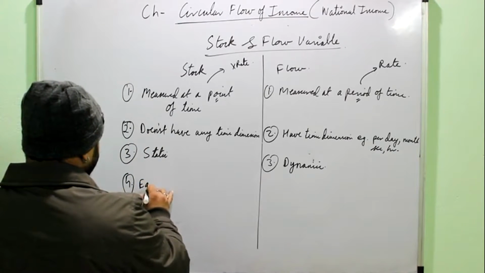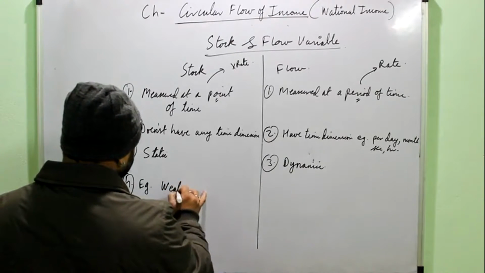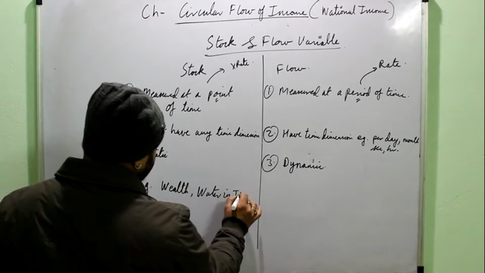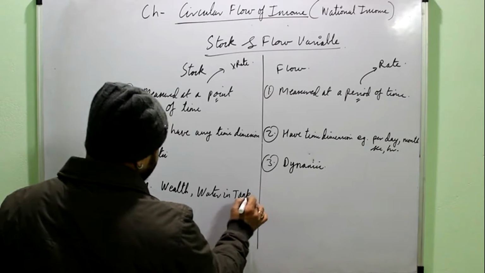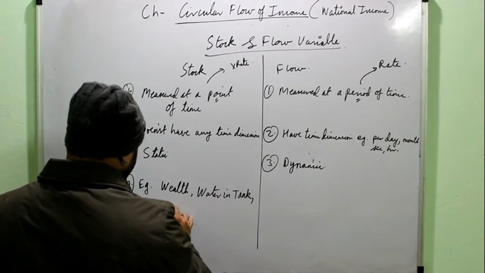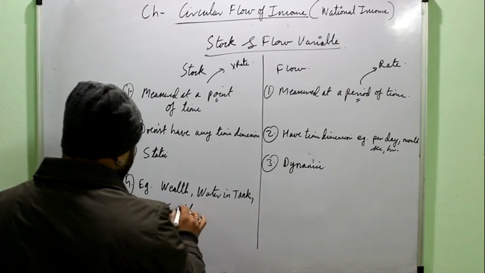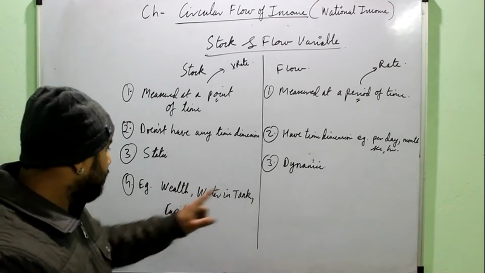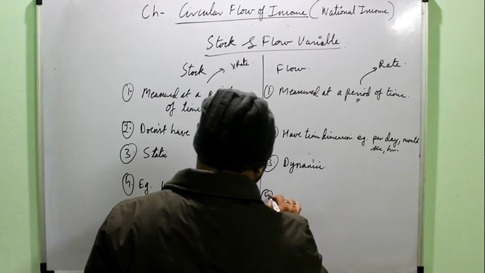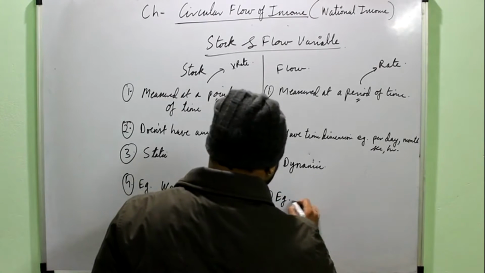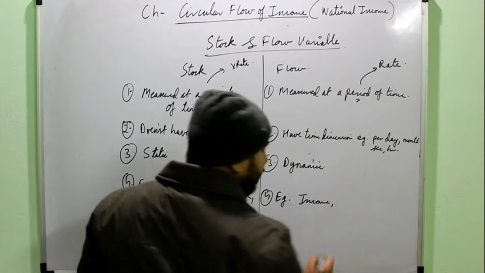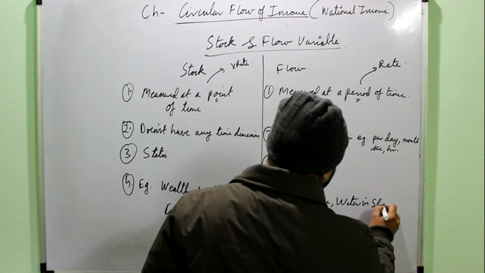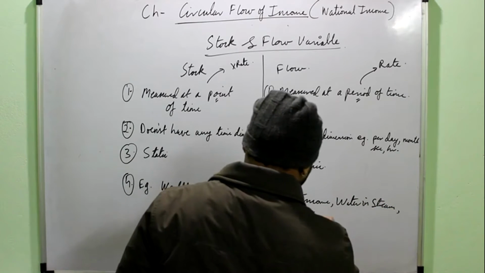The examples could be your wealth, the money which you have, water in a tank, and the capital employed, and many more, any variable which you are measuring at a certain point of time. While here the examples could be wealth would become income, right? Water in a tank becomes water in a stream. Capital becomes capital formations.